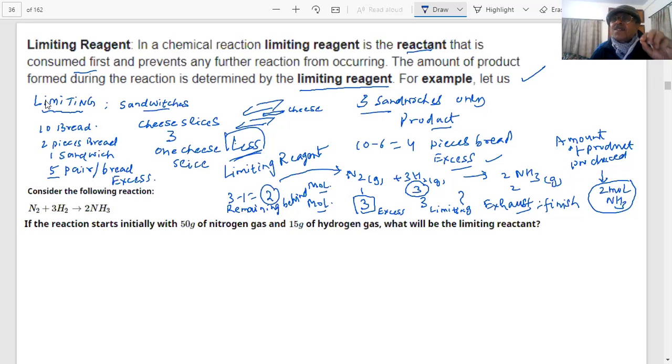Now student, we understand that when in the industry they perform a reaction, they have to make a calculation of how many kilograms of the product they want to produce.